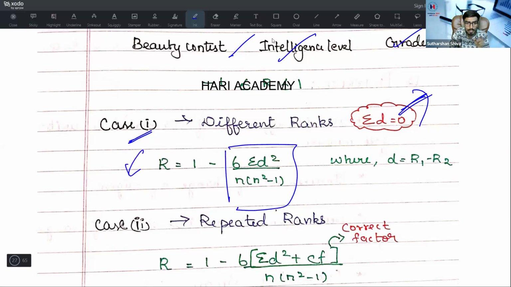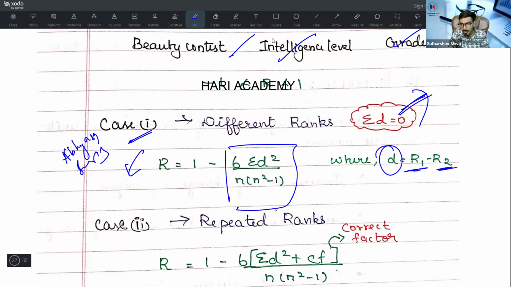For our students, they can do this sum in a single step in a calculator. For this sum, we have already uploaded a video in the Abhyasa series. I think in part number 6 or 7 I have uploaded. Just remember the sum, and you will remember the calculator tricks for this formula. Where D is, how can I find the D?